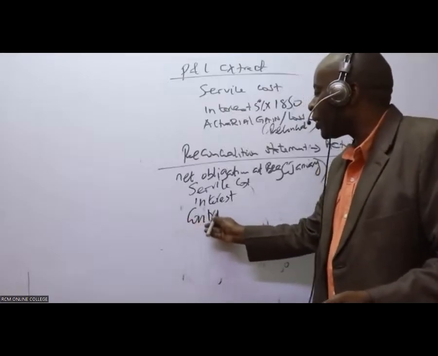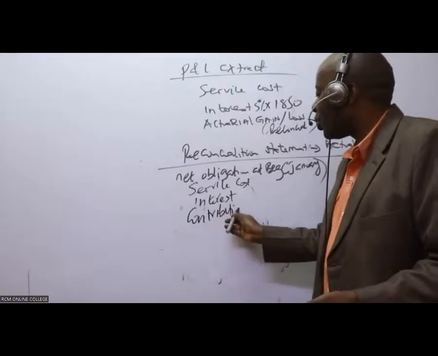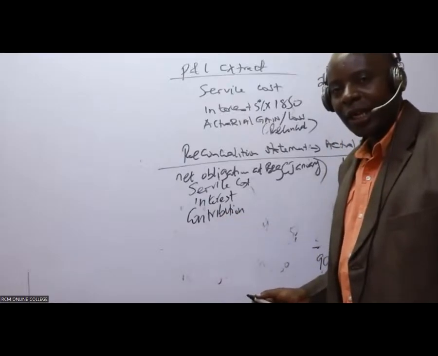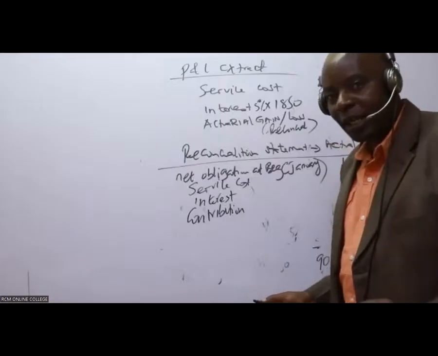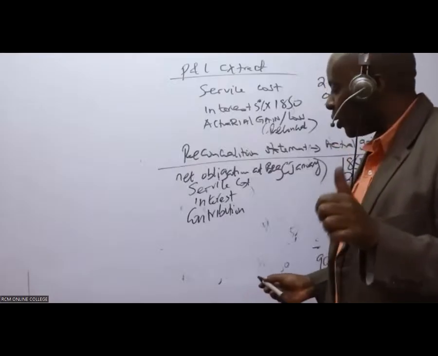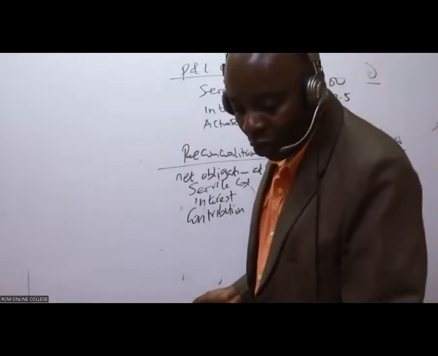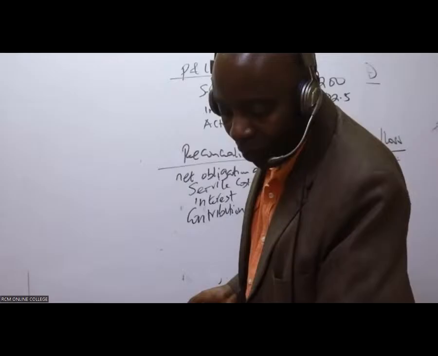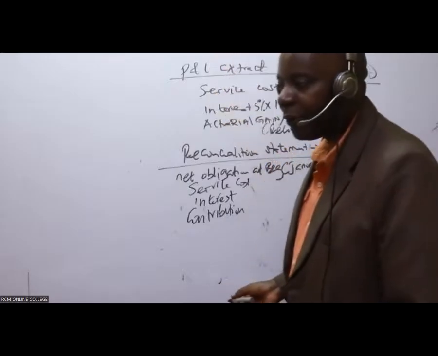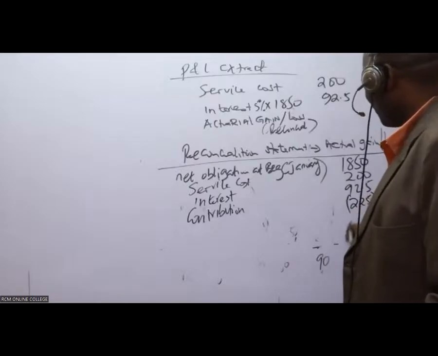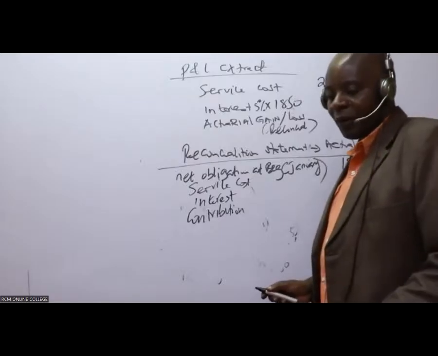Even if I don't understand so much, I know the contribution received is increasing my assets, and therefore my net obligation is going down. So the contribution must always be deducted. So contribution is how much? 225.